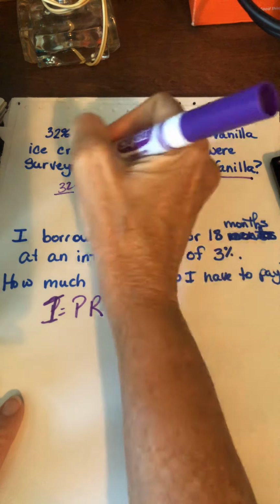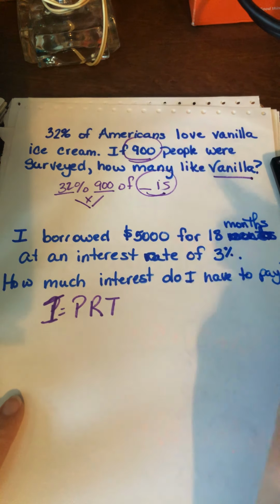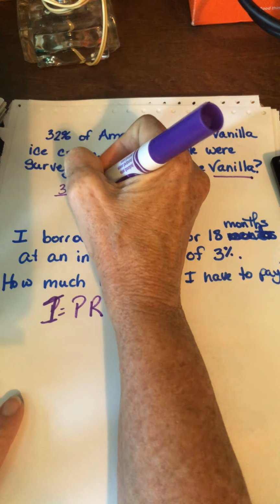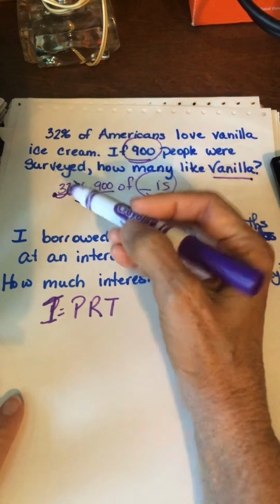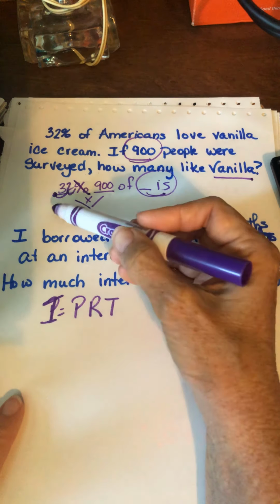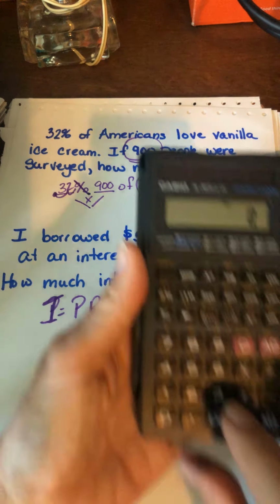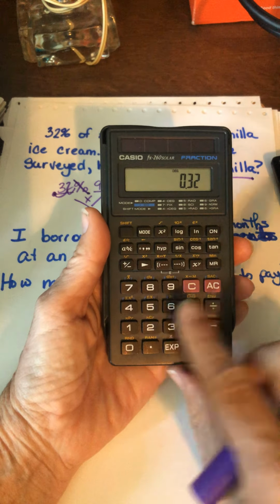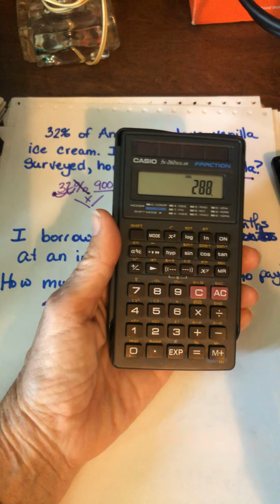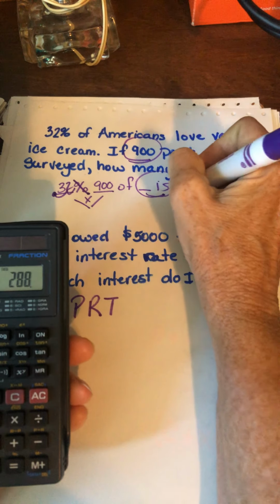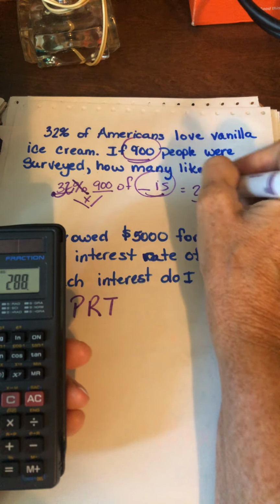If we don't know the is, we have to multiply. So we're going to multiply. And remember, we don't do math with the percent sign, so we move it 2 places. So in our calculator, or by hand, we say 0.32 times 900. So we find 288 people out of 900 like vanilla.